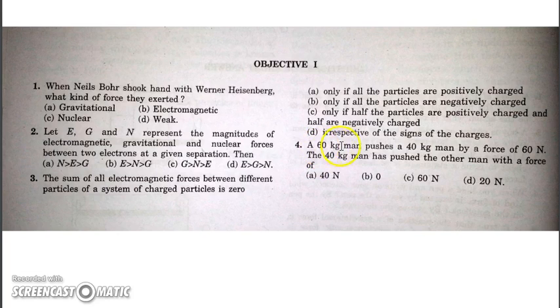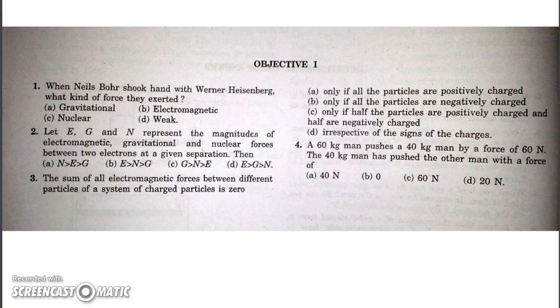In the next part, a 60 kg man pushes a 40 kg man with 60 Newton, then obviously the 40 kg man will also push the 60 kg man with the same force of 60 Newton, just in the opposite direction, because of the action reaction pair. Force on A by B must be equal to force on B by A in magnitude and opposite in direction.